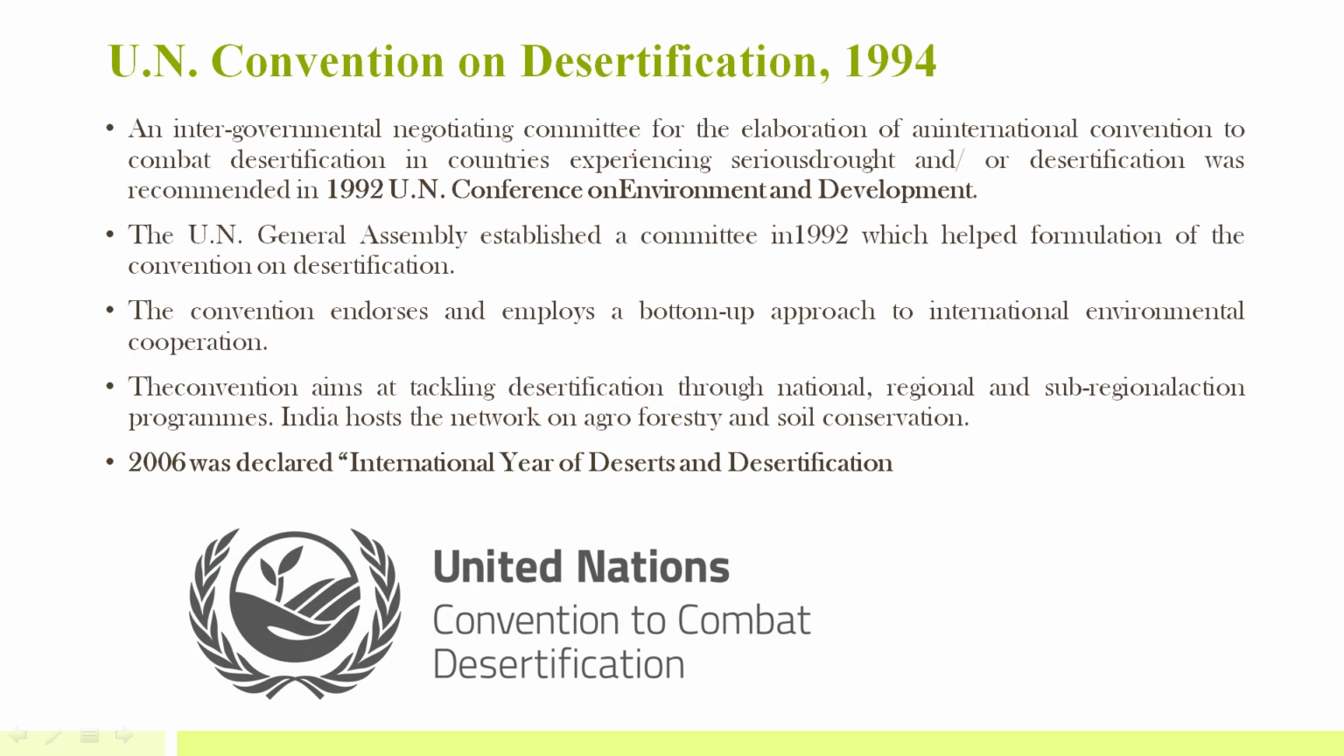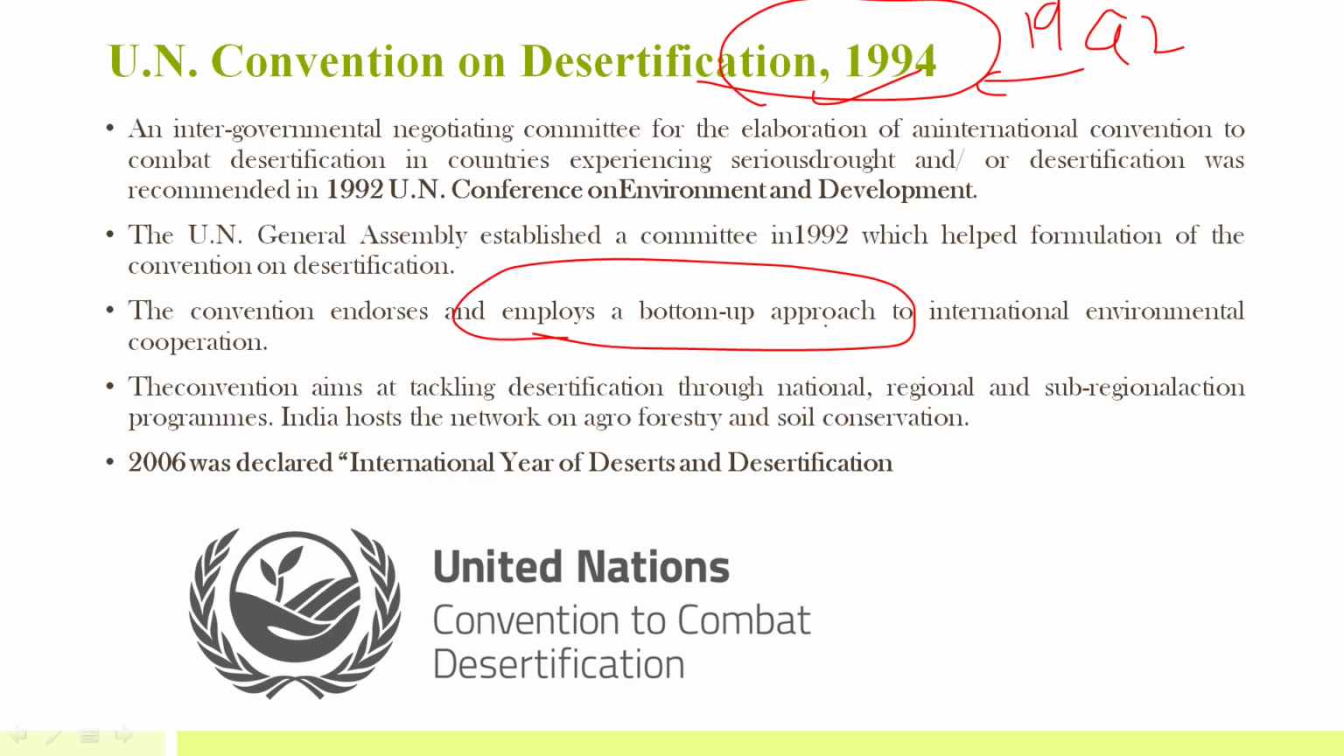Okay. Then there was another convention in 1994. So we have discussed all about the 1992 Earth Summit. Now we are moving ahead in chronological order. That is the UN Convention on Desertification in 1994. So this was mainly for controlling or curbing the problem of desertification. Okay, so this was a dedicated convention. It had followed a bottom-up approach to international environment cooperation.